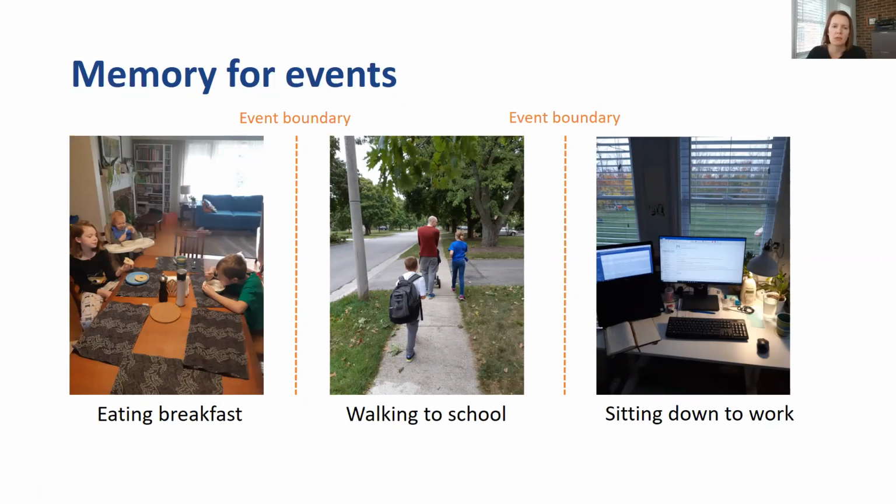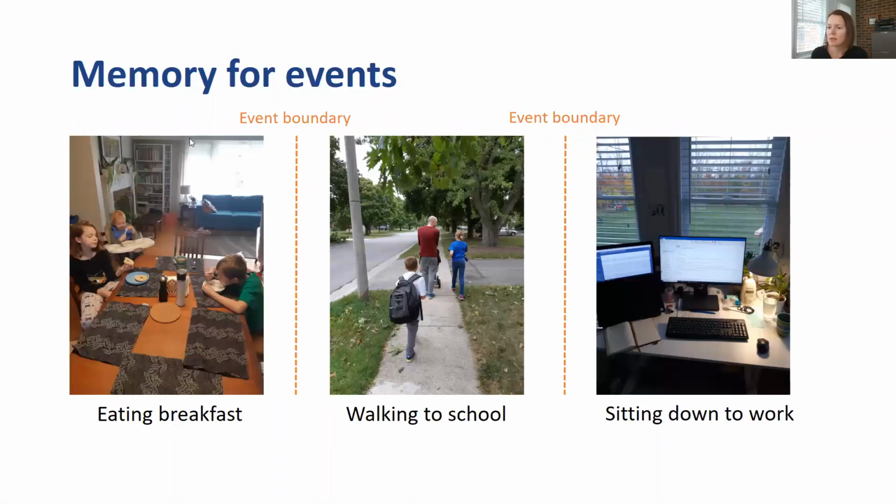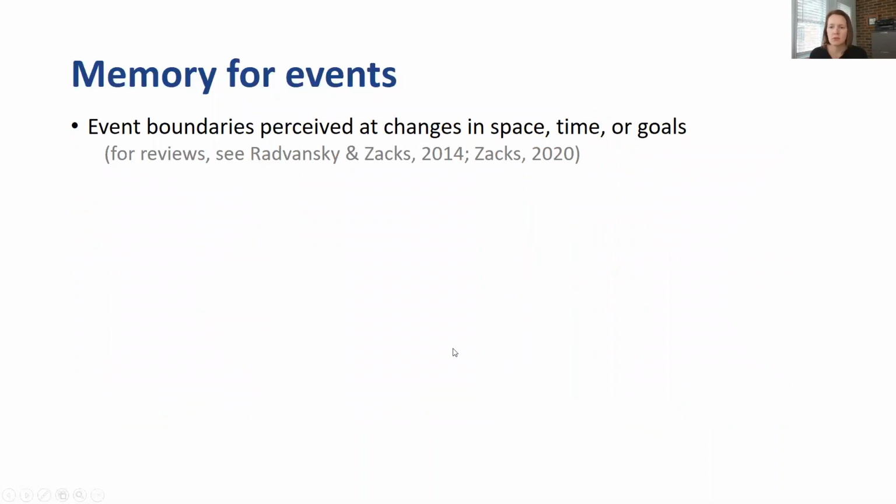Research suggests, and this is work by Jeff Zacks and Gabe Radvansky and others, that we experience event boundaries when we perceive a change in space or time, such as perceptual changes moving from my living room to the outside world. But also when we experience internal shifts, such as a change in our goals. For instance, after my kids are done eating breakfast, our goal might change to getting dressed and ready to go to school. Whenever those things happen, people experience an event boundary.